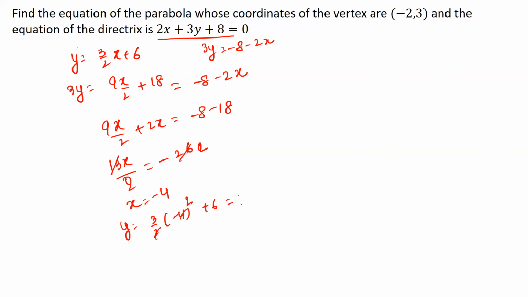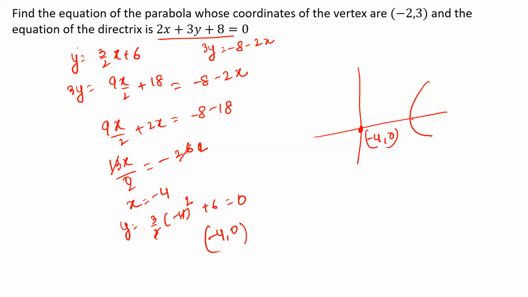So minus 6 plus 6 is 0. Oh, so the point becomes minus 4 comma 0. So we have figured out that the directrix and the axis meet at minus 4 comma 0. The vertex is given to be minus 2 comma 3, and we need to find out the focus.